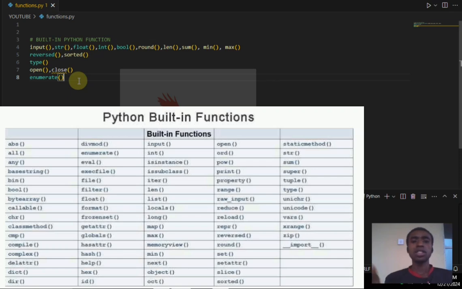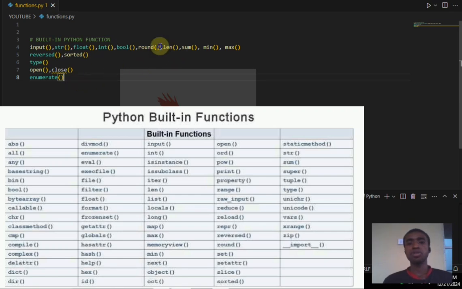So this is a recap of what we did in this video. What is a built-in function? Like I said, built-in functions are functions that come predefined with the Python programming language or any other programming language. What are their uses? To make programming easy, to help you in creating other functions, and also to perform some mathematical operations.